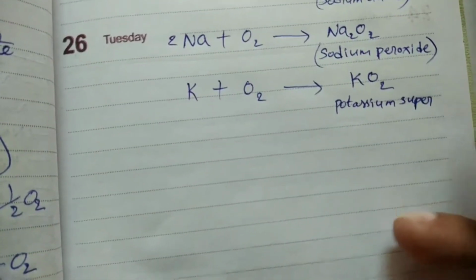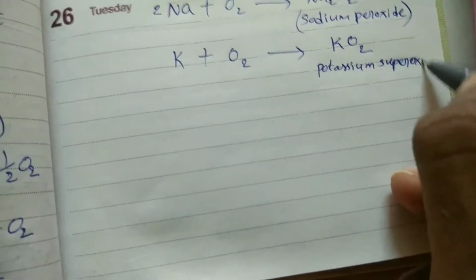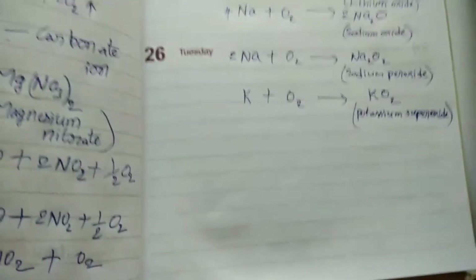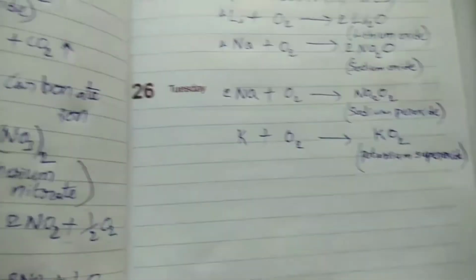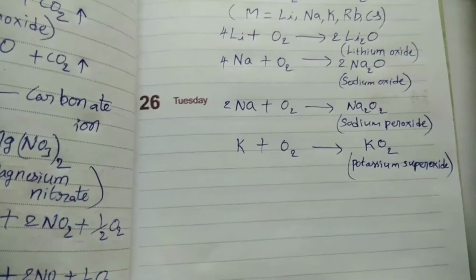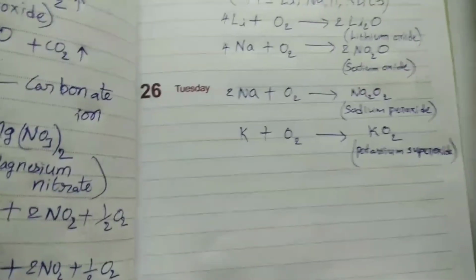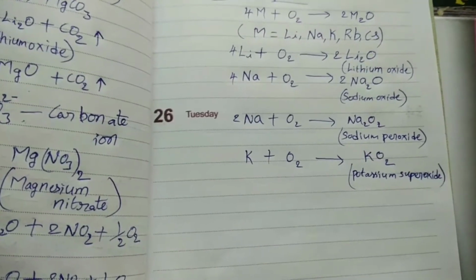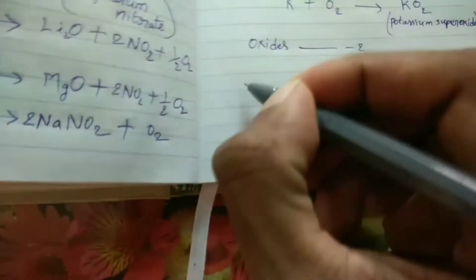Potassium superoxide. In this way, different types of oxides we can observe with oxygen from first group elements: oxides, peroxides, and superoxides. Oxides means oxygen oxidation number is -2. See the oxidation states of oxygen in these three types of compounds. In oxides, oxygen oxidation state is -2.